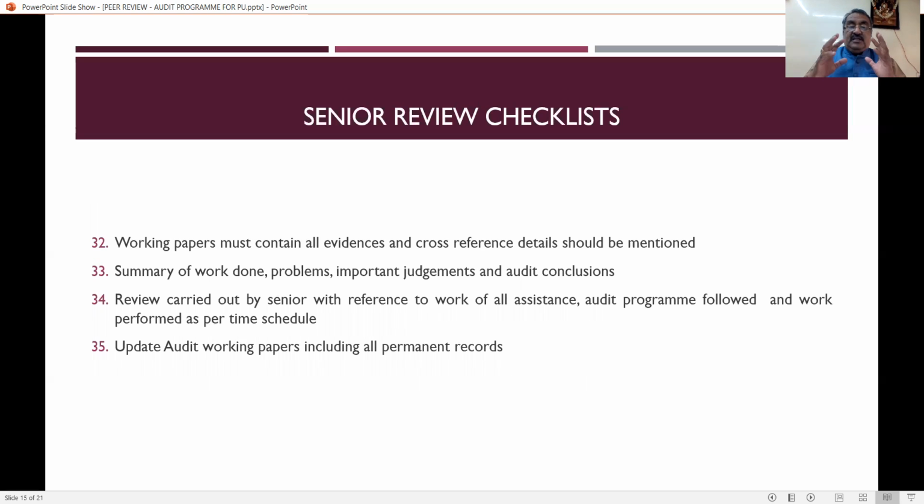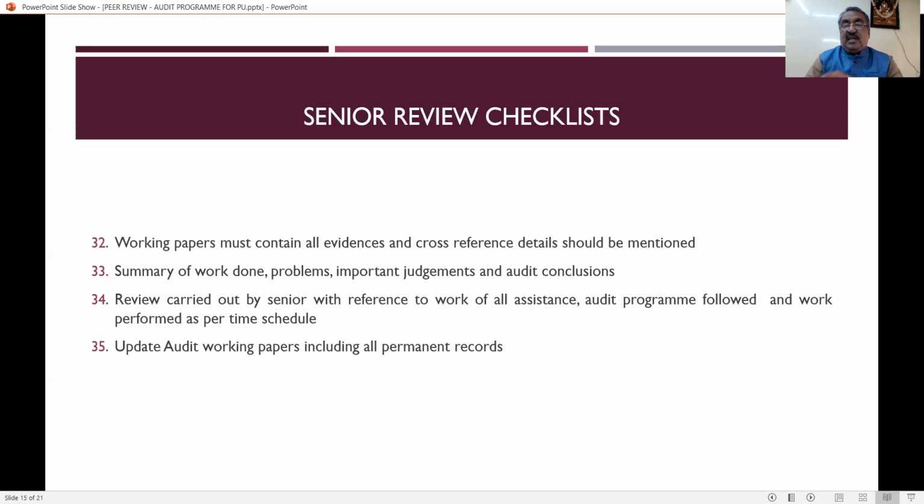Then now coming to the senior review checklist. What's the senior review? The topmost importance of the checklist is the working papers, maintenance of working papers. The working papers should have all the evidences, and should be managed in such a manner that cross-reference details can also be taken from the working papers. Then summary of work done, problems, important judgments, and audit conclusion. Summary of the work done by the audit staff. They have to summarize everything.